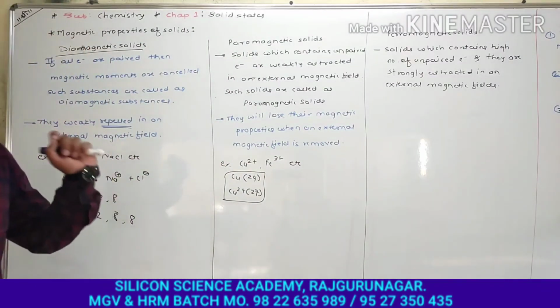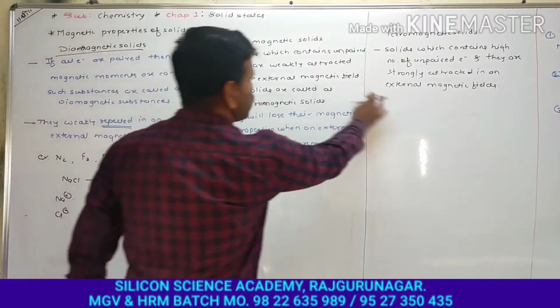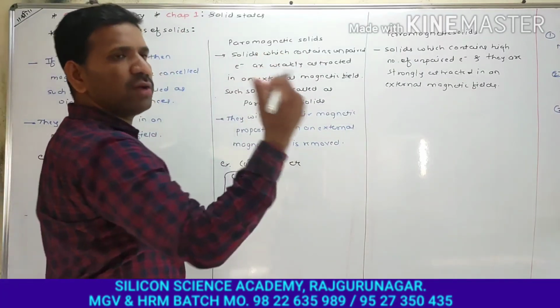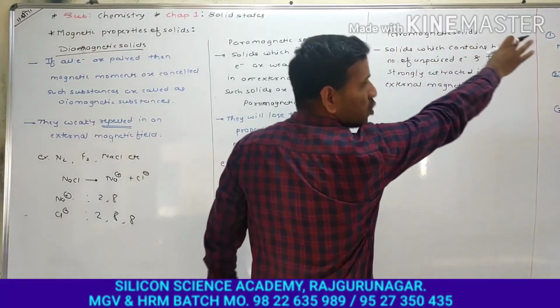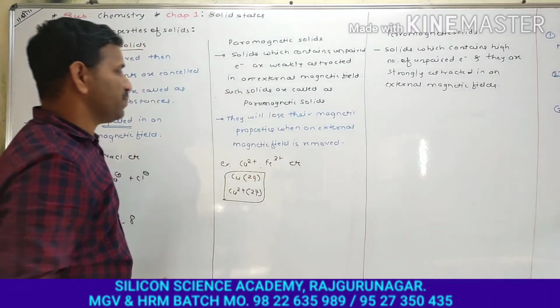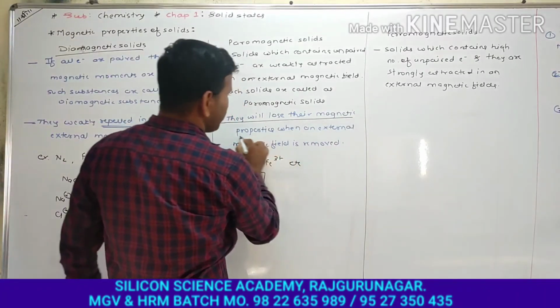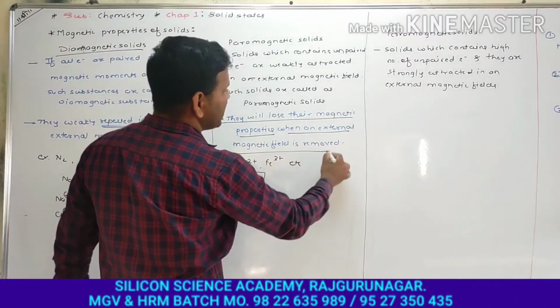But now there is one difference between these two. Paramagnetic solids contain a small number of unpaired electrons, while ferromagnetic solids contain a high number of unpaired electrons. And the second point of difference: paramagnetic solids will lose their magnetic properties when an external magnetic field is removed.